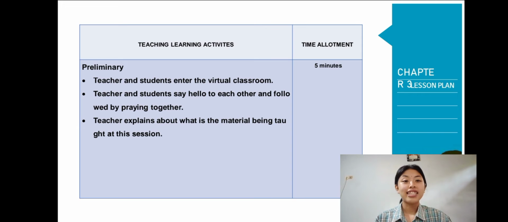Alright, next is the teaching learning activities. The first one is the preliminary activity. This is an online learning, so the teacher and students enter the virtual classroom. Teacher and students say hello to each other, followed by praying together. The next is the teacher explains what the material being taught in this session is. This is very important. It's like the teacher gives the students a stimulus before starting the main activities. The time allotment for these activities is 5 minutes.